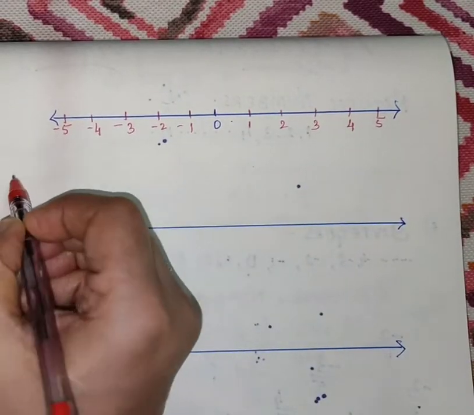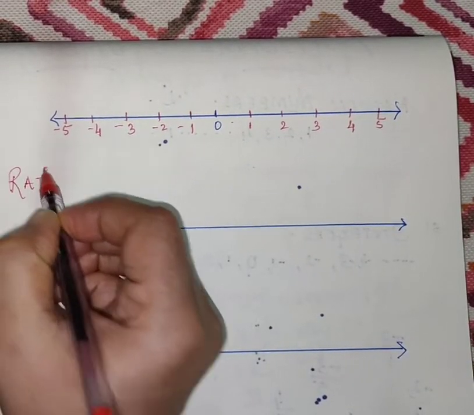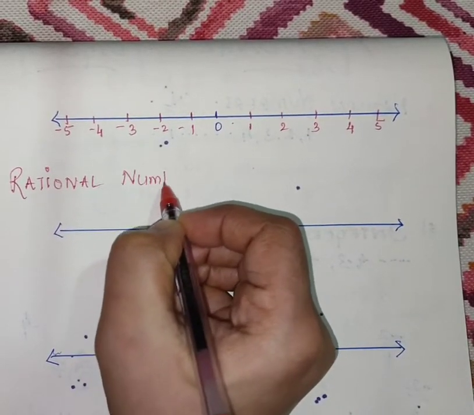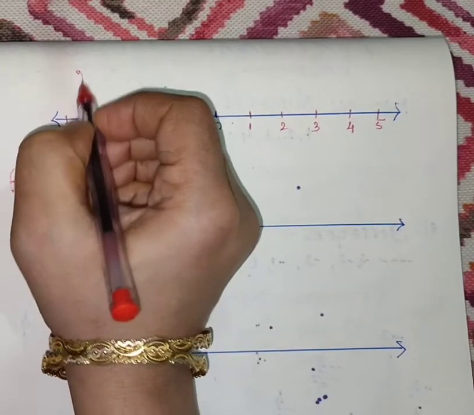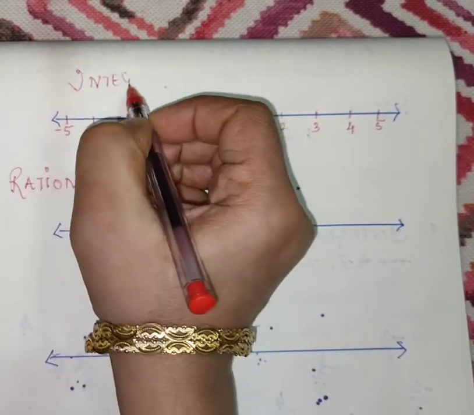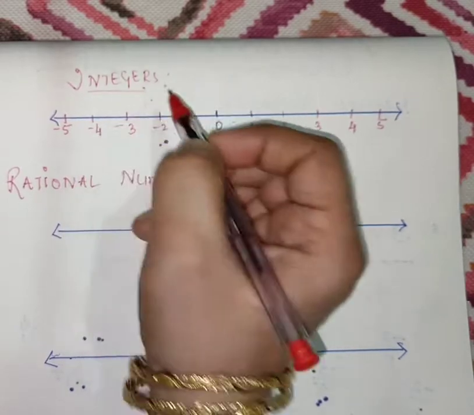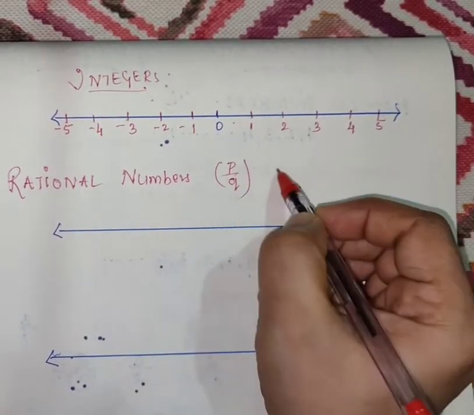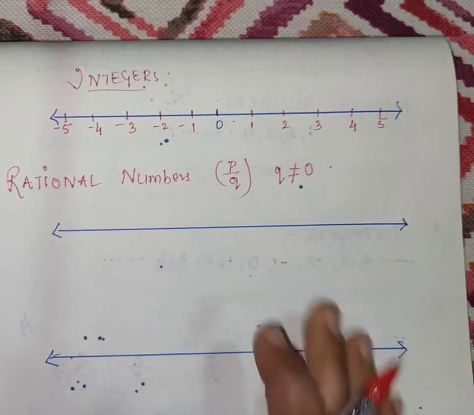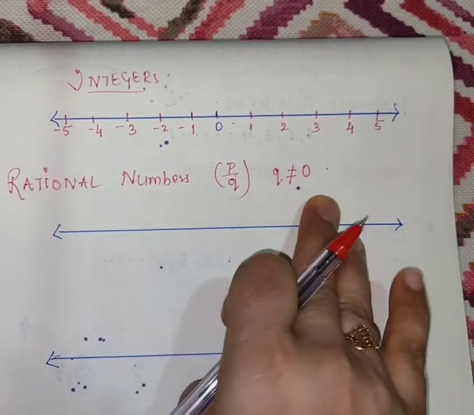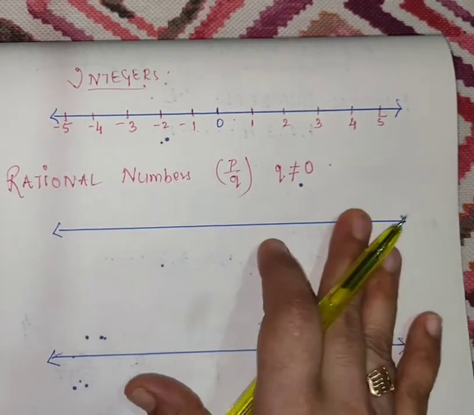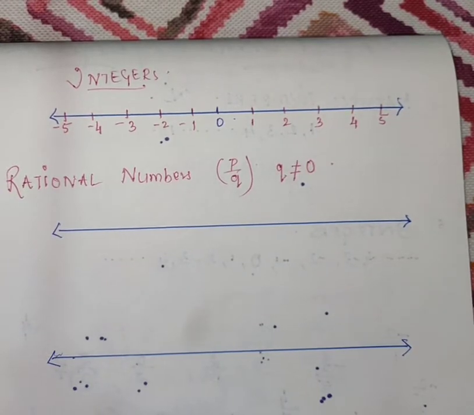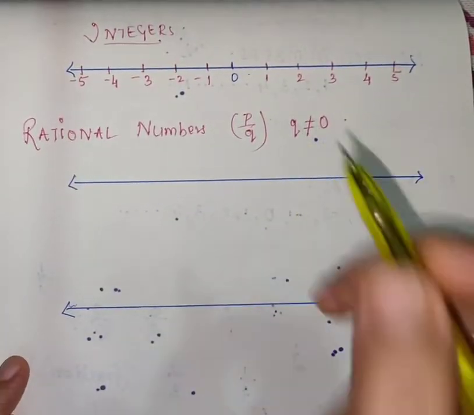But if I say we have to draw rational numbers which are in the form of P upon Q, here they are, integers which we can easily draw on a number line. But this is P upon Q, where Q should not be equal to 0. Now how to draw rational numbers on a number line? Be careful, this is very easy. Only the basic thing you should keep in mind. I will give you one example.